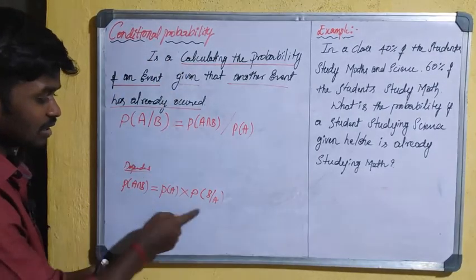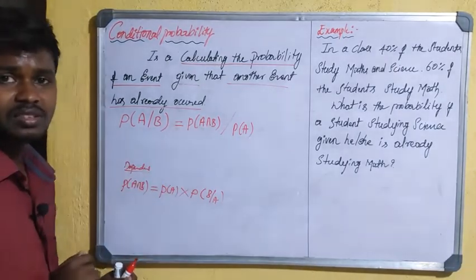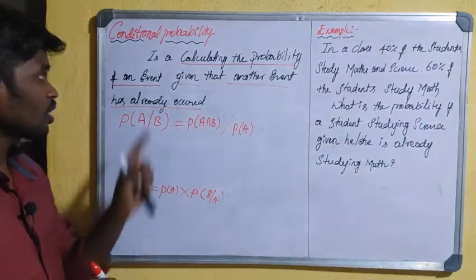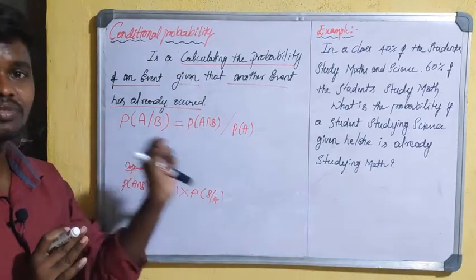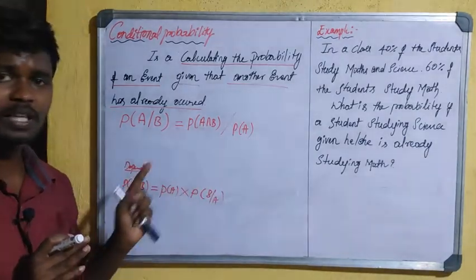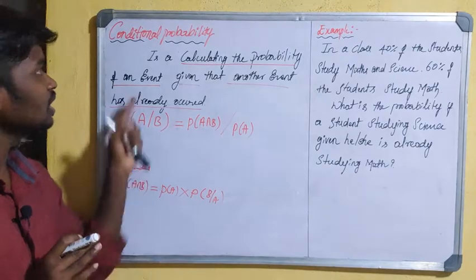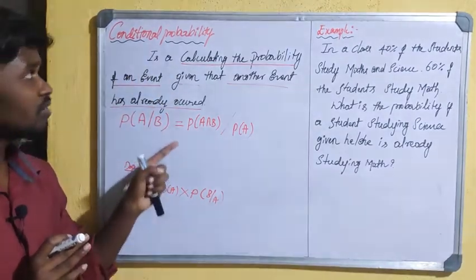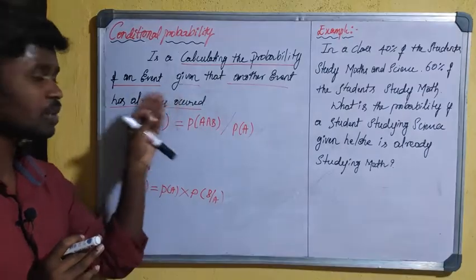If we exchange it, it will come out the same. So in conditional probability, the way of calculating the probability is like this, and it is easy to calculate when the events are given and an event has already occurred.